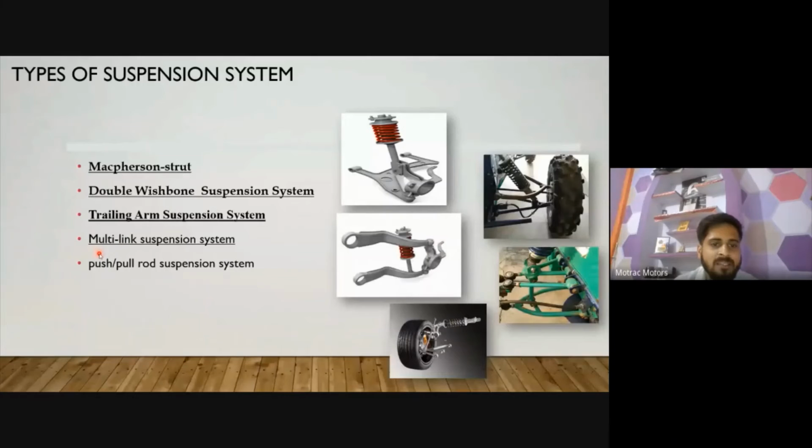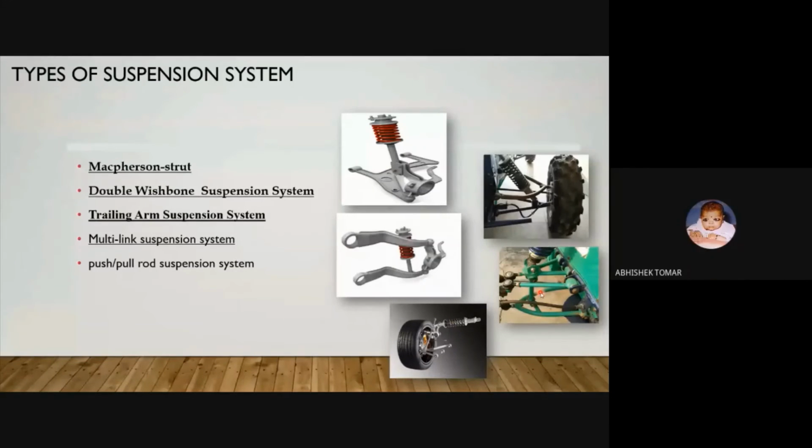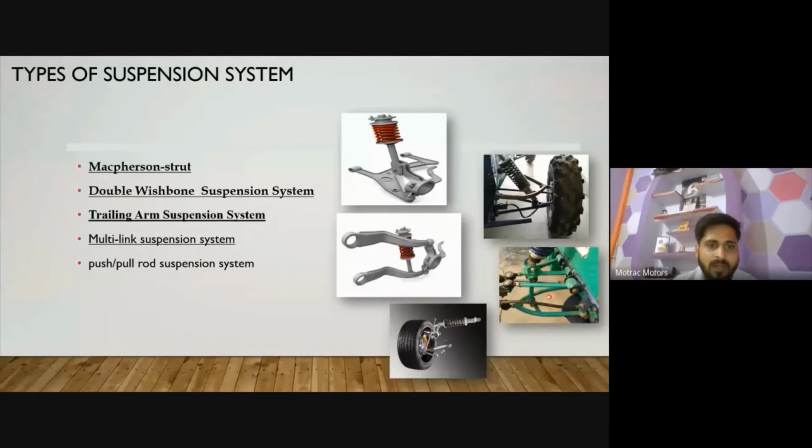And fourth is the multi-link suspension. It is quite a complicated type of suspension, because you need to fix lots of links to the chassis. Here you can see that it is a multi-link suspension. Here you are connecting multiple links: 1, 2, 3, 4, and here at the back. It is quite hectic if you are not designing and collaborating properly with the vehicle, so there is a high risk of breaking these arms. But it distributes all the forces very well if you are able to handle this multi-link suspension.